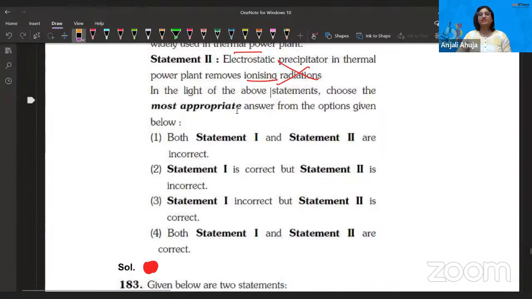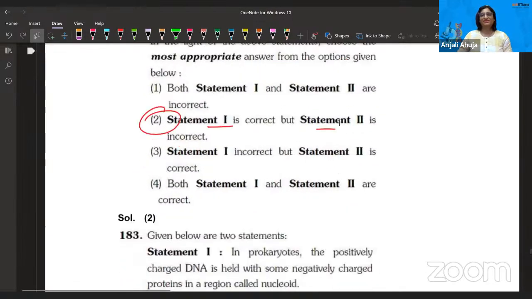It's not about ionizing radiations. It's about removing particles by ionizing them. So statement 1 is correct and statement 2 is incorrect. So that is the answer. Thank you so much. Let's move toward the next question.